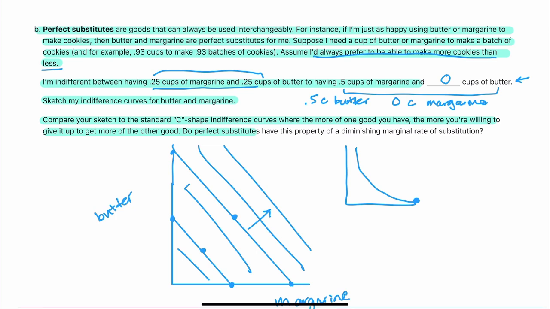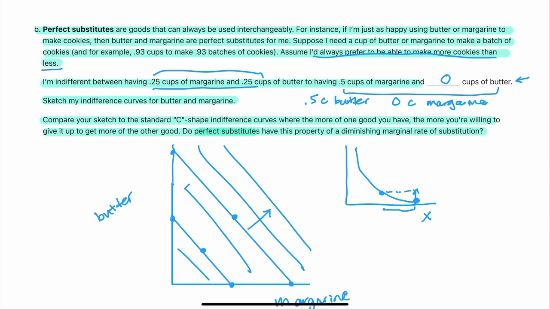If we look at the marginal rate of substitution here, how much of this good X would we be willing to give up to get just a little bit more of Y? It would be a lot, right? We're willing to give up this much of X to get just a little more Y because we have so much of X. So that's the property of diminishing marginal rates of substitution.